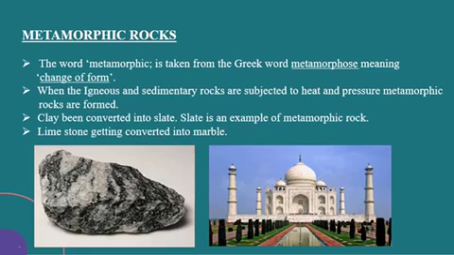Now this slate is an example of metamorphic rock, and limestone getting converted into marble is again an example of metamorphic rocks. A common structure which is visible with marble, that white marble, is the Taj Mahal. So the Taj Mahal is made up of white marble from Rajasthan.